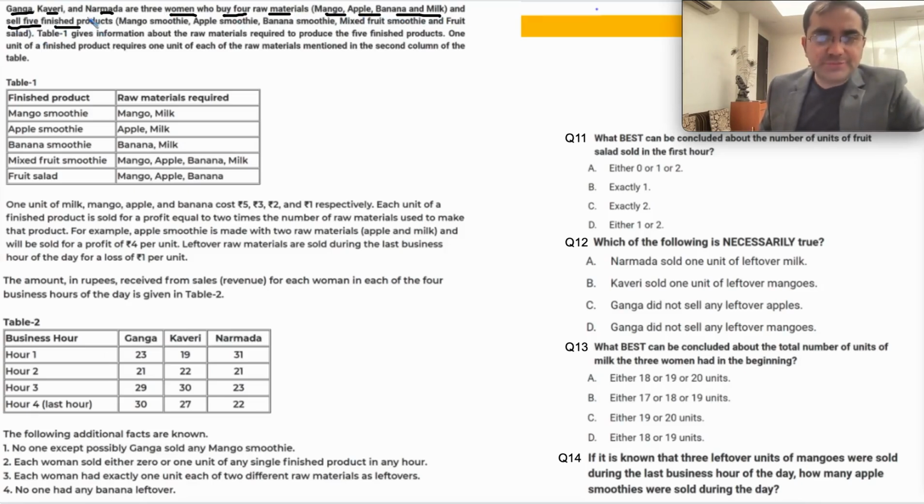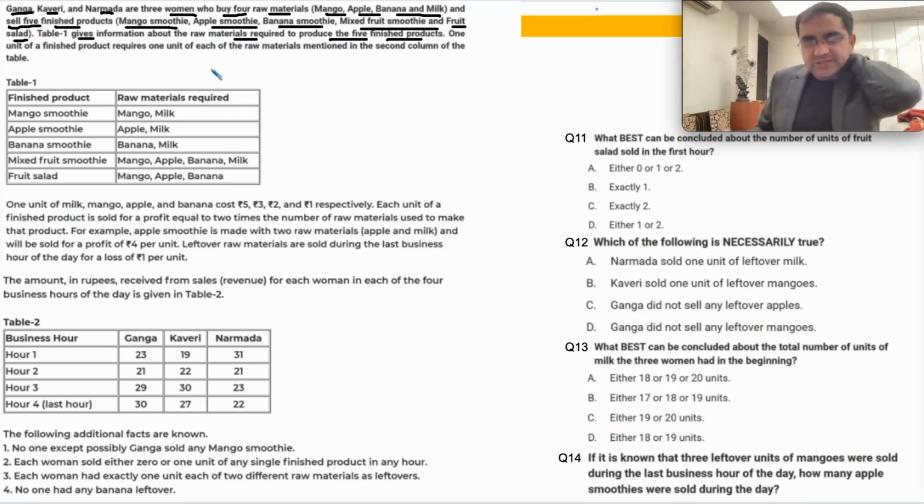sell five finished products: mango smoothie, apple smoothie, banana smoothie, mixed fruit smoothie, and fruit salad. Table 1 gives information about these raw materials required to produce the five finished products. For example, mango smoothie requires mango and milk. Fruit salad requires mango, apple, banana, no milk, like that. 1 unit of a finished product requires 1 unit of each of the raw materials mentioned. For example, to make mango smoothie you need 1 unit mango, 1 unit milk, okay.